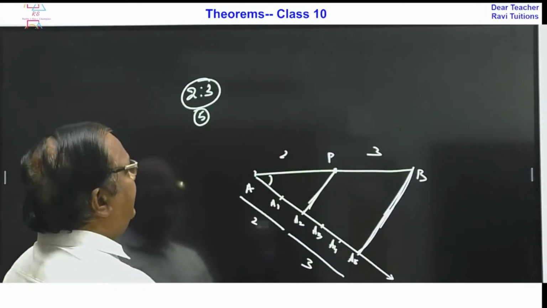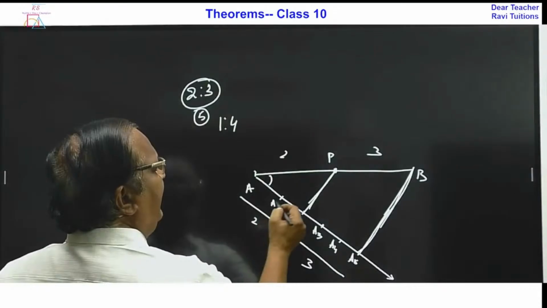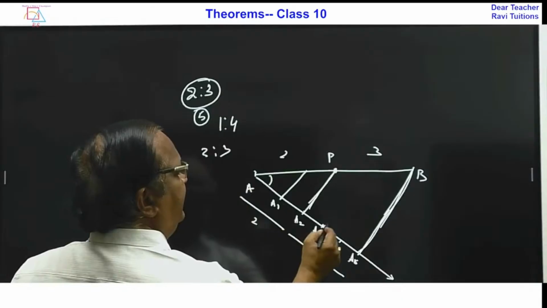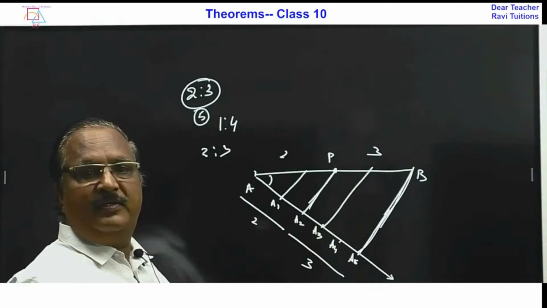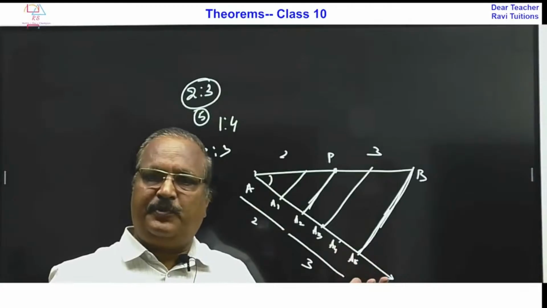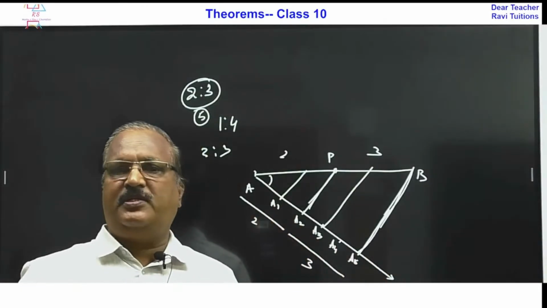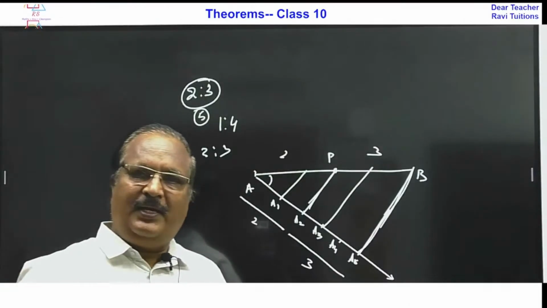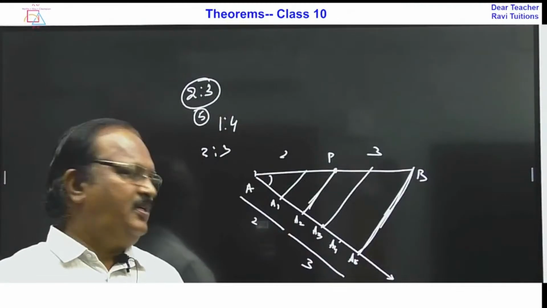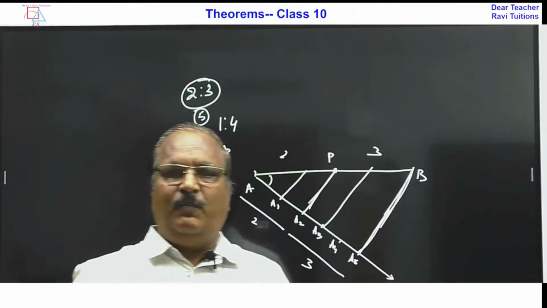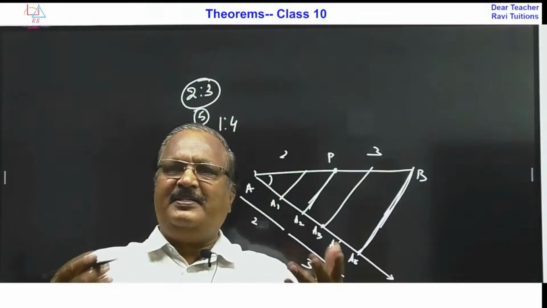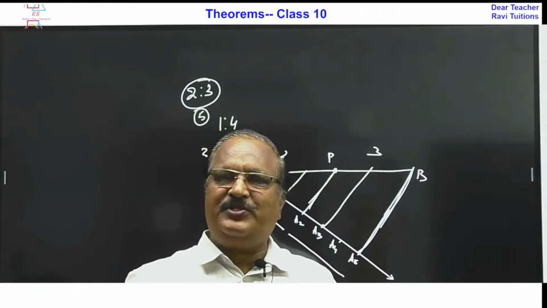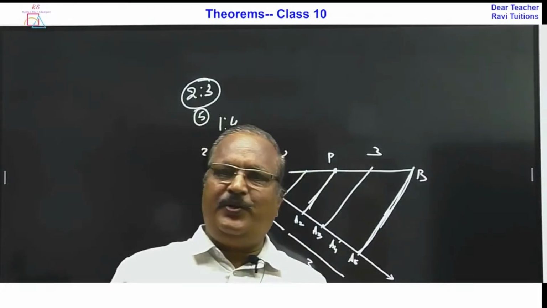Now in the same way, if it is 1:4, at 1 you have to do it. If it is 3:2, at 3 you have to do it. So here we are using the basic proportionality theorem, and this question is also very important. If you do not know, please learn it now only. Okay, I have explained in short. A very important thing: whoever is explaining, it looks very easy. When you start doing it, it will be difficult, my dear children.